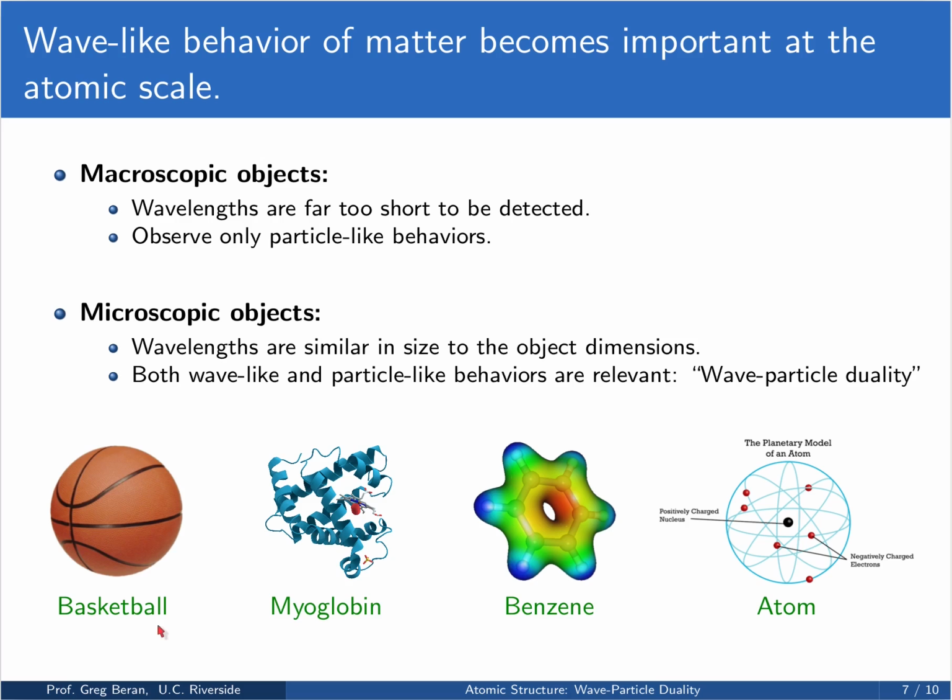But as you shrink down to the scale of proteins, molecules, and atoms, these things get smaller and smaller, and the wavelengths get increasingly important relative to the dimension of the objects, particularly for molecules and atoms. And so in this regime, we have both the wave-like and particle-like behaviors being very important. And so this is where the wave-particle duality becomes essential to understanding the nature of matter.